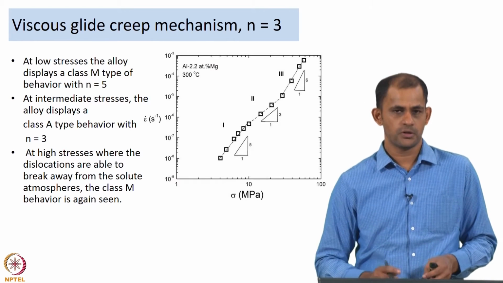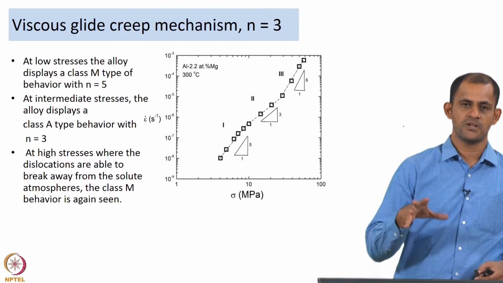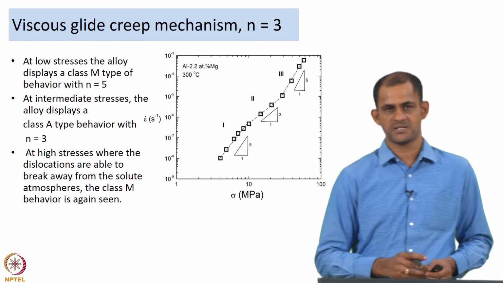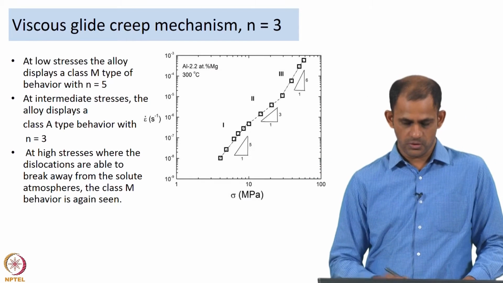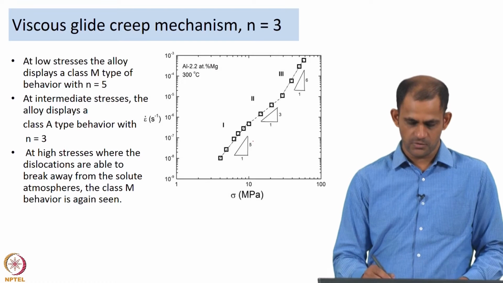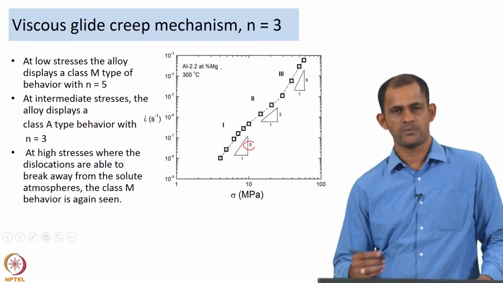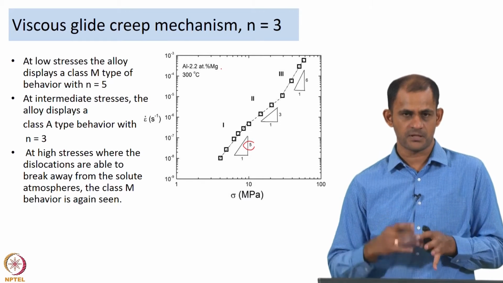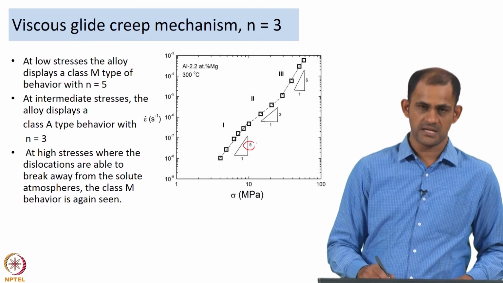Now, if you look at the strain rate versus stress behavior for a material which is capable of exhibiting viscous glide creep mechanism, this is the kind of behavior you would notice. Initially at lower stress values you will get an n equal to 5. So, this is an aluminum 2.2 atomic percent magnesium alloy, and under certain conditions of stress and temperature, if you carry out a creep test, to begin with at low stresses you will see an n equal to 5